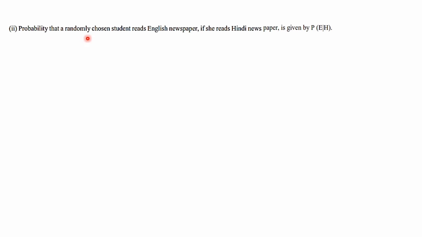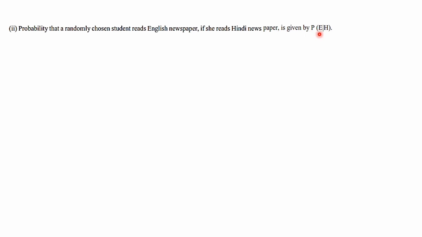Move on to the second part, or B part. Probability that a randomly chosen student reads English newspaper if she reads Hindi newspaper. This is what we have to calculate. If a student is selected at random, you have to find the probability that the student reads English newspaper if she reads Hindi newspaper. So this is a conditional probability. The given condition is that she is reading Hindi newspaper. If a student is taken at random and she is reading Hindi newspaper, then we have to find the probability that she is reading English newspaper also. So the probability of E given H is what we have to calculate.